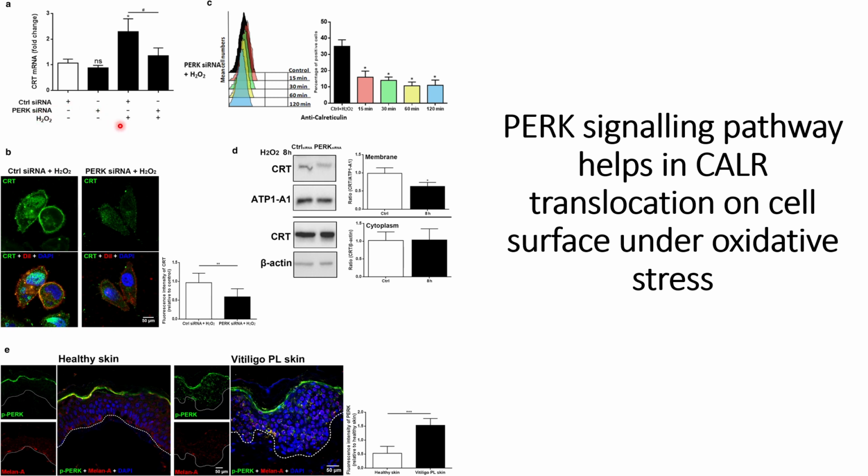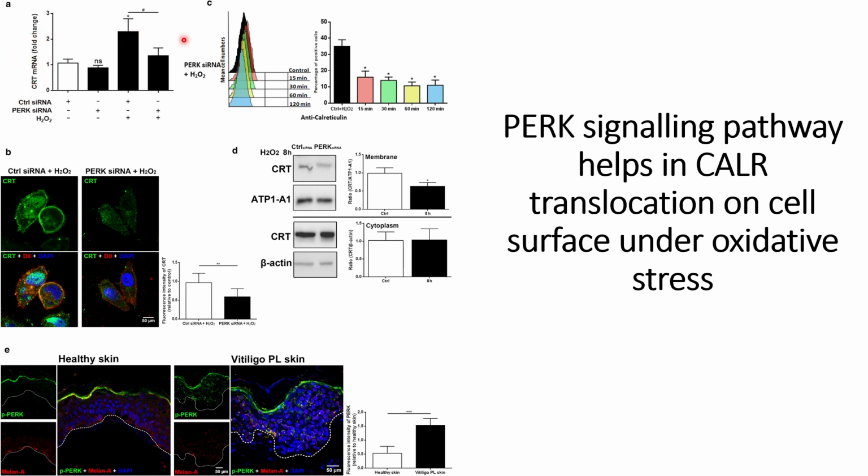pathways. However, when H2O2 is introduced, or oxidative stress is introduced, and there is no PERK siRNA, they can see that there is an increase in calreticulin mRNA, and this increase is significant compared to the control case. And when they use PERK siRNA along with the oxidative stress, they see the calreticulin mRNA goes down, and that difference is statistically significant. So this indicates that PERK signaling pathways might play a role towards upregulation of calreticulin mRNA.